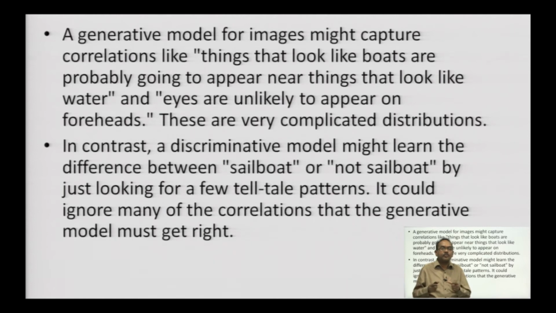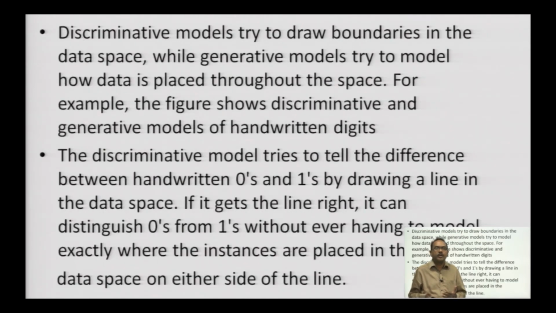A generative model for images might capture correlations like things that look like boats are probably going to appear near things that look like water, and eyes are unlikely to appear on foreheads. So, these are very complicated distributions. In contrast, a discriminative model might learn the difference between sailboat or not sailboat by just looking for a few telltale patterns. It could ignore many of the correlations that the generative model must get right.